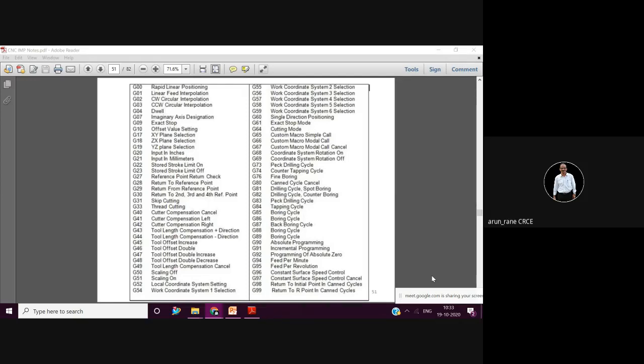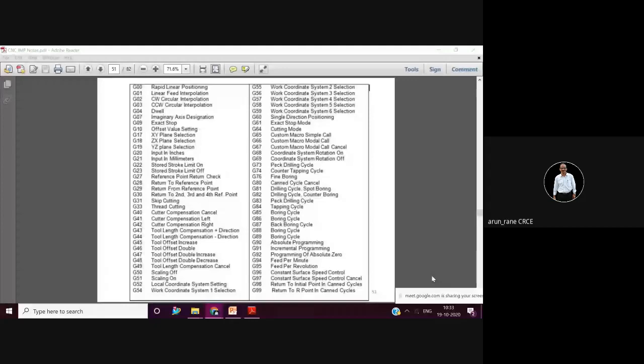Because there are some operations which require constant RPM, like threading. In threading, suppose you are penetrating the thread, you have the major diameter, the minor diameter, and the thread depth. As the tool goes in, the diameter is reducing. That means if you are using G96, your RPM will increase. This is dangerous when you are doing threading because your RPM should remain fixed for all the number of cuts.